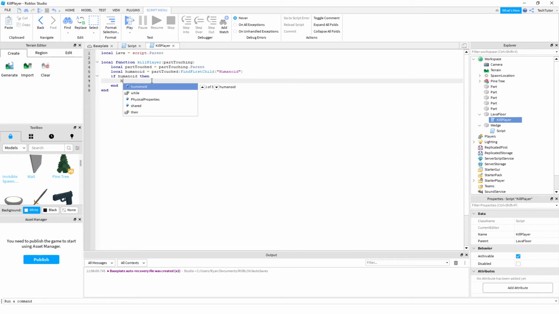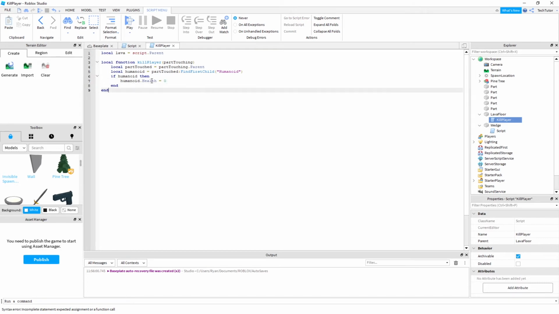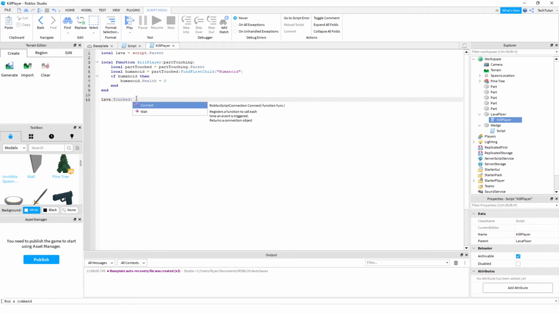And now in order for you to restart the player, you have to access the health property and set their health equal to 0. Now, in order for this value to get passed to this kill player function, you want to also utilize a way to connect an event, which they call touched. So again, in the dev kit that they have provided, there is a touched property.